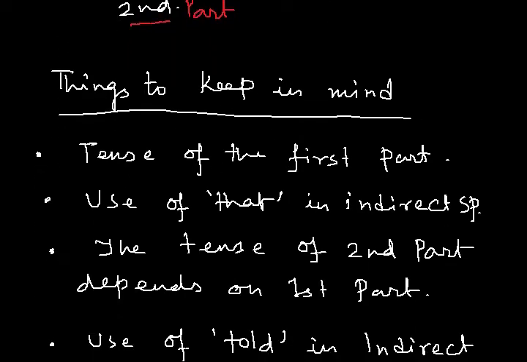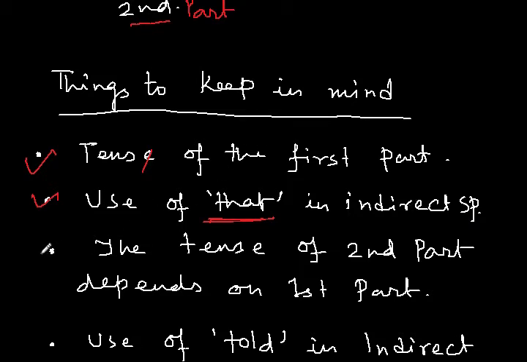Things to keep in mind. First, the tense of the first part. Yeah? First part means the part which is outside the quotation mark. So, the tense of the first part. Next, use of this word, that, in indirect speech. When I explain this in my next example, you will see that I have used this that in indirect speech.